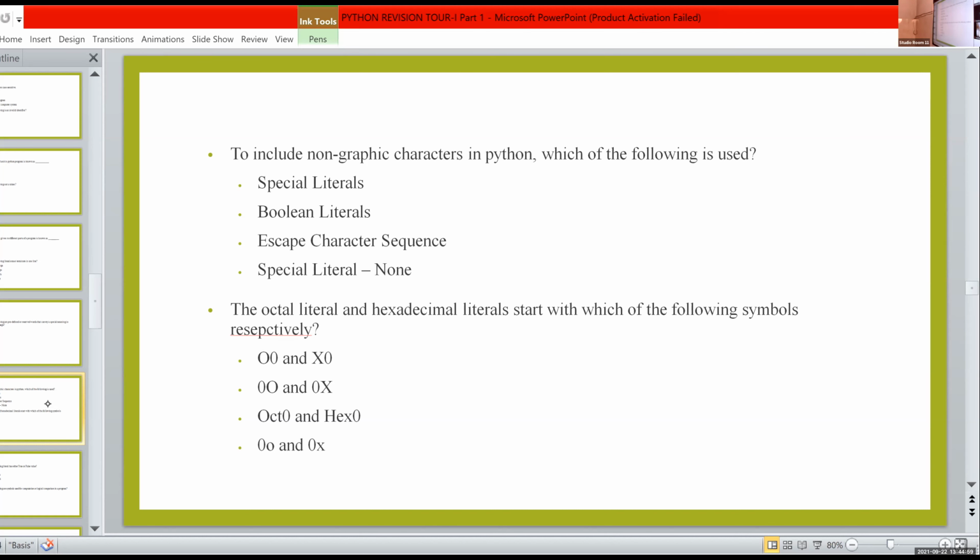Notice the next question: the octal literal and hexadecimal literal start with which of the following symbols?